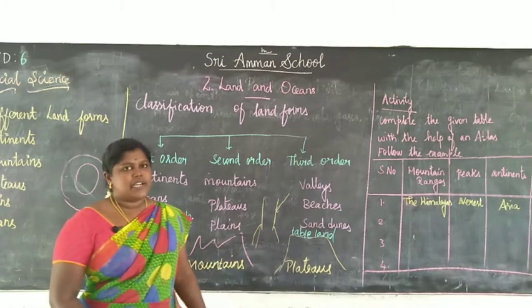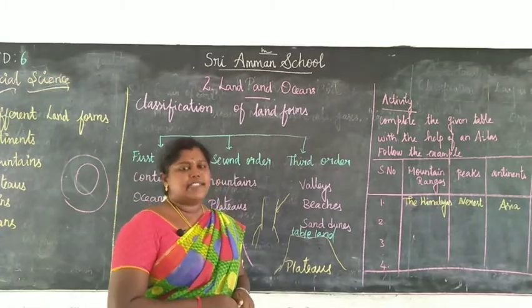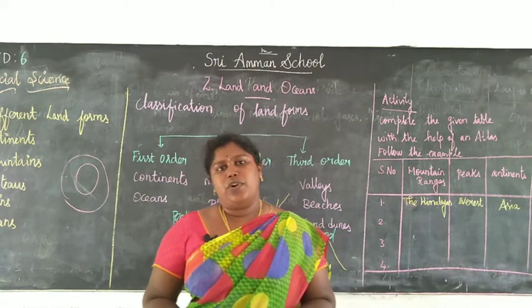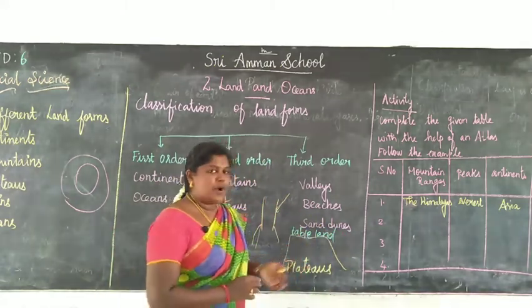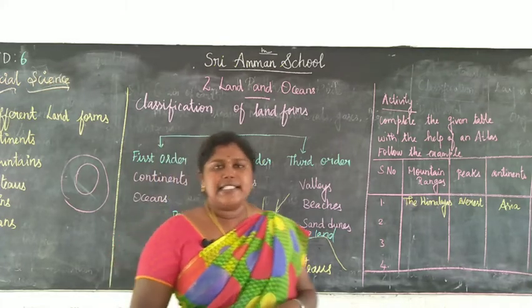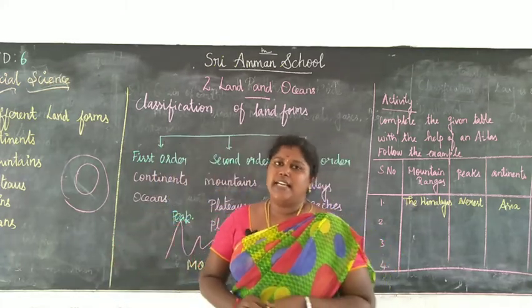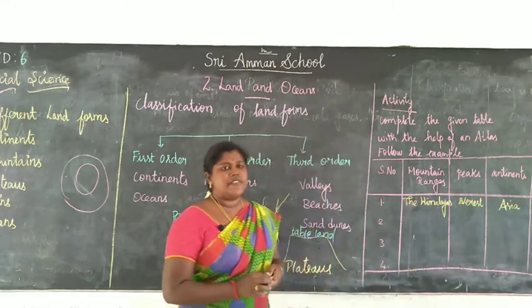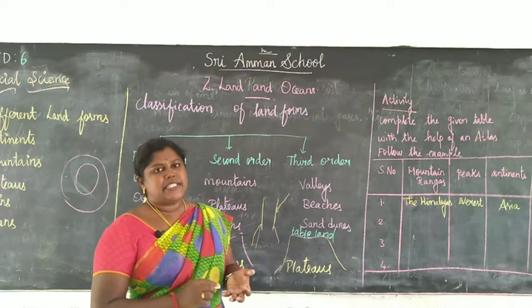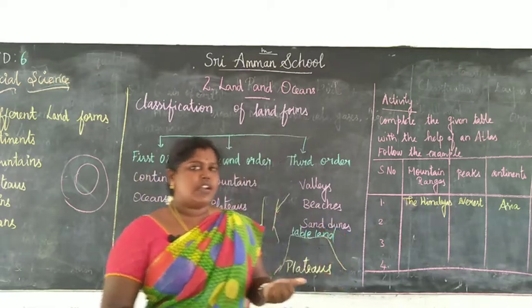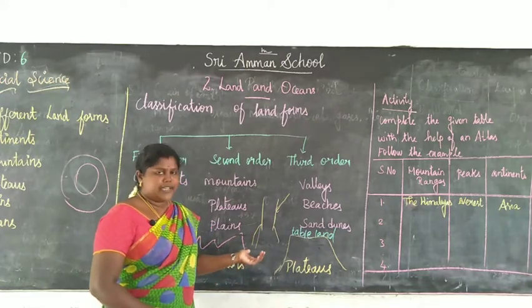Most of these plains are very fertile, so the plains are best suited for agriculture. Therefore, the population in the plains will be very high. In India, the Indus and the Gangetic plains are very important plains. Most civilizations, for example the Mesopotamian civilization and the Indus Valley civilization, were formed in these plains.